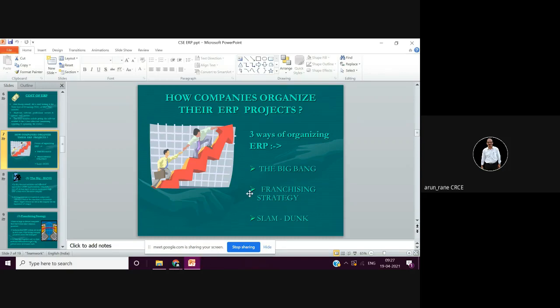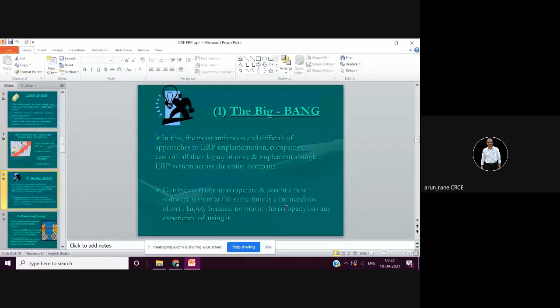So there are three ways of organizing ERP: Big Bang, then franchising strategy, and slam dunk. You don't have to study in detail. In Big Bang, the most ambitious and difficult approach, they cast off all the legacy at once and implement a single ERP system across the entire company. Here everyone has to cooperate and accept a new software system. So there are tremendous challenges.